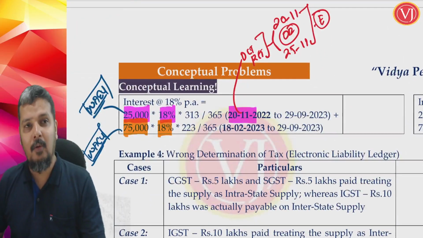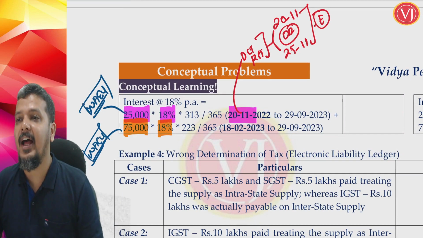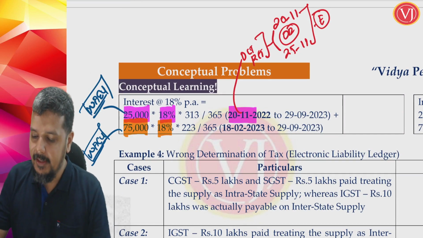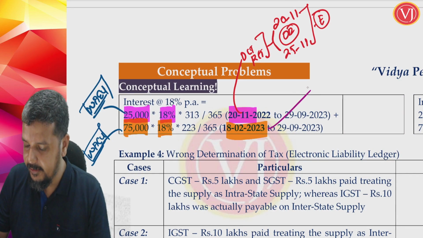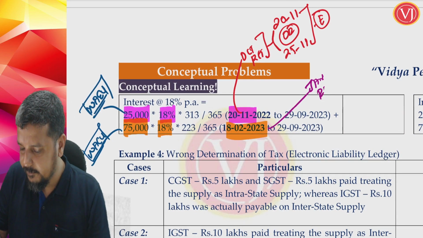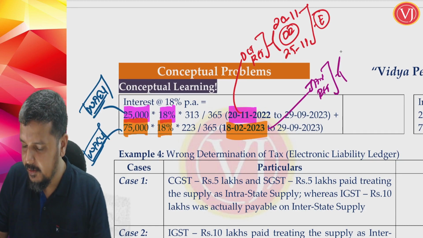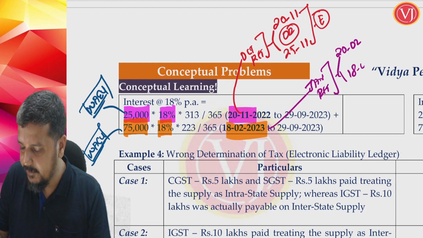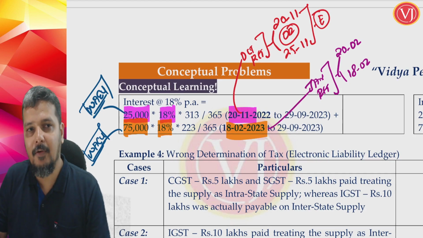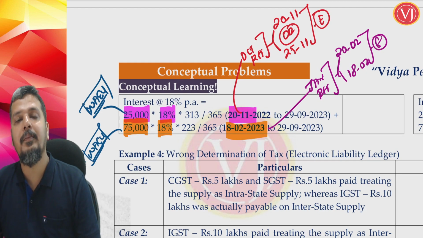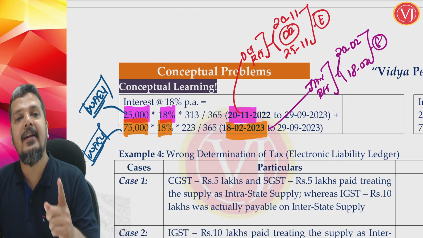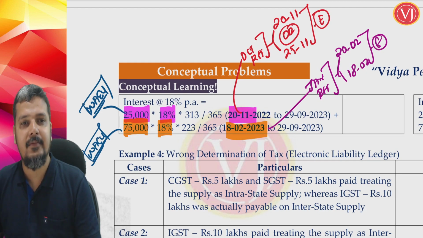So now wrong utilization happens because I have filed my January return. So for the January return, the due date is 20th of Feb, or the actual date on which I actually filed my January return, whichever is earlier. So this would be my starting date of interest.